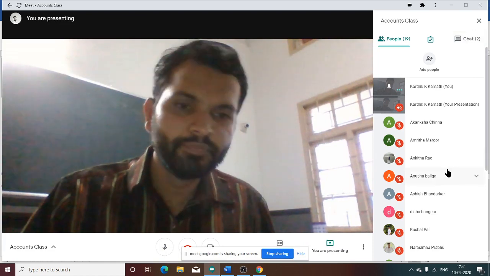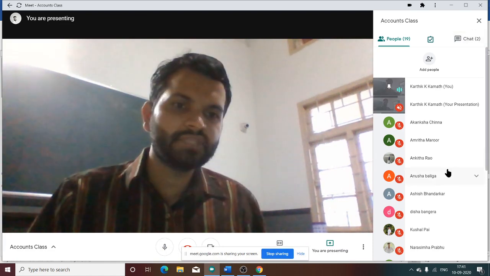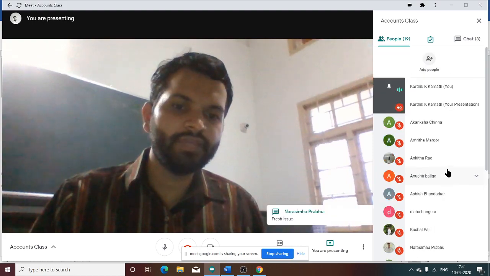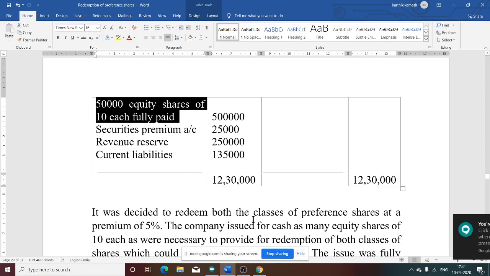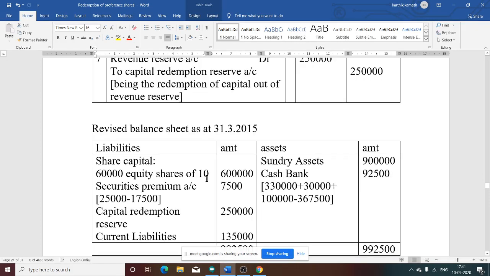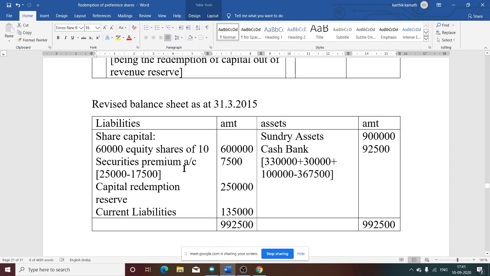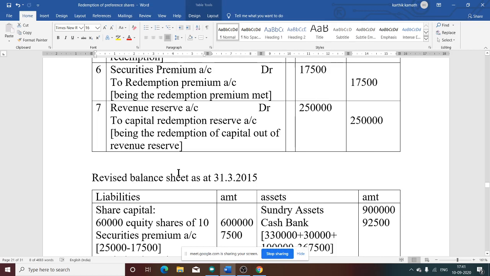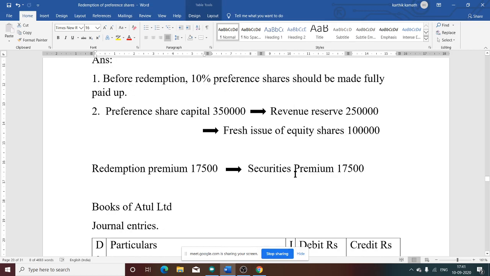Very easy. Can you tell me? In the balance sheet we have taken 60,000 instead of 50,000, yes, fresh issue. Yes, correct. Fresh issue, so this 10,000 is there. So 50,000 plus 10,000, 60,000 equity shares of 10 each, that is 6 lakh. Securities premium account. What about the securities premium account? The balance given in the question on the liability side of the balance sheet is 25,000. We have used securities premium for meeting the redemption premium. That is 17,500 taken from the securities premium account.